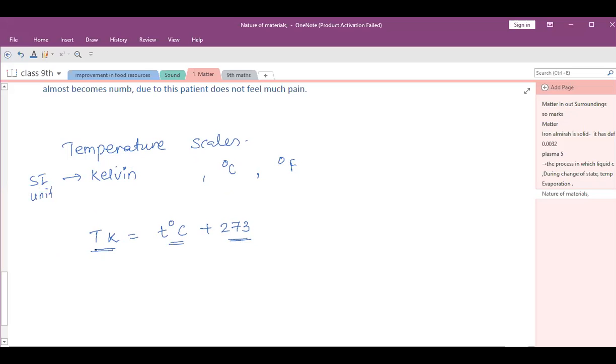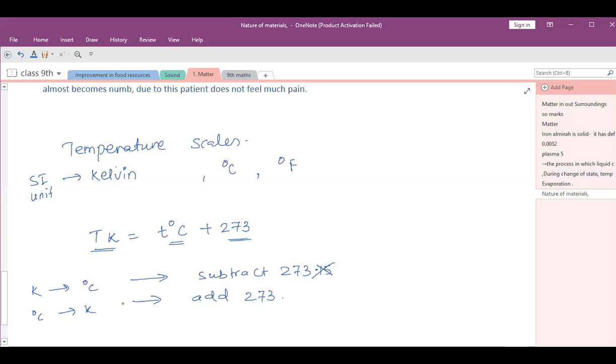To convert Kelvin to degree Celsius, you have to subtract 273, and degree Celsius to Kelvin, add 273. Actually it is 273.15, but in your textbook it is given only 273, so we are considering only 273.